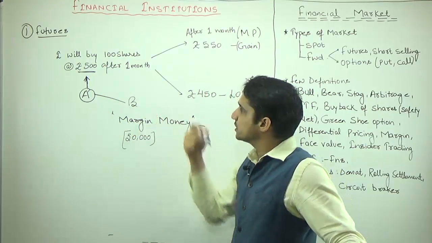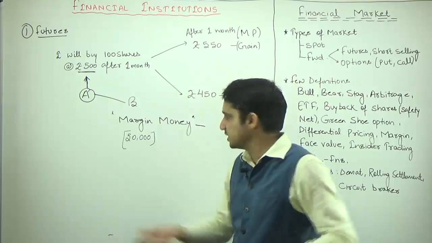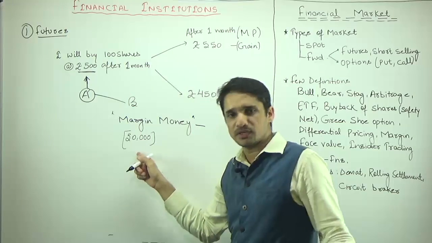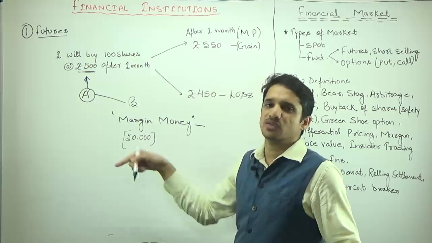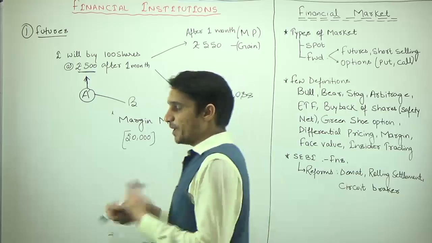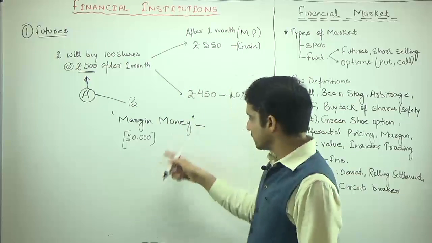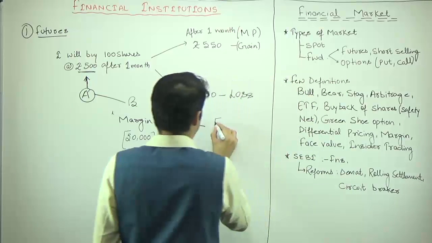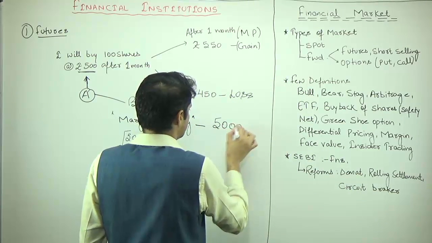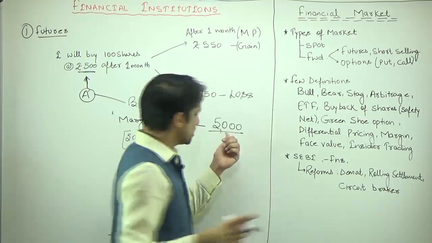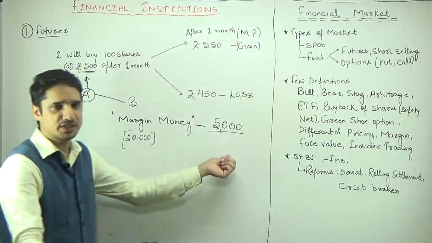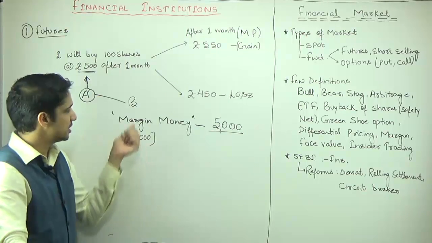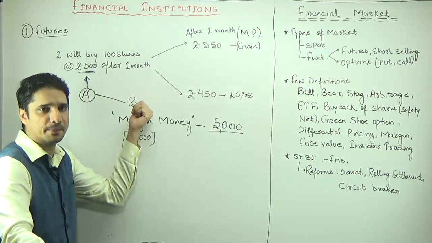But because it is for a future date, the amount that B requires is not 50,000, but a certain percentage of this 50,000. That varies, because this service is being provided by B. So suppose the margin money is 5,000. Just by paying only 5,000 rupees, you are doing a transaction of roughly 50,000 rupees. And this is the facility which is being provided by B.